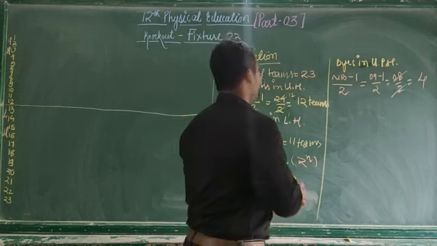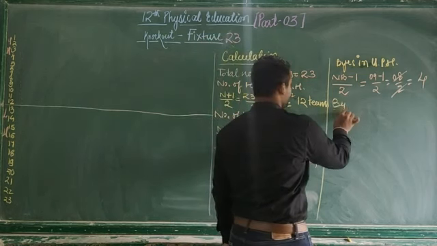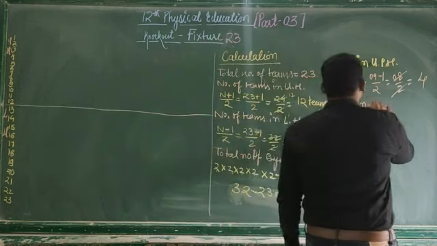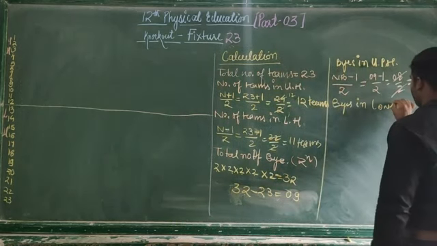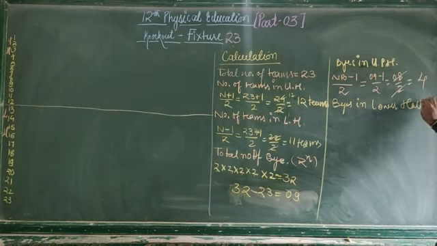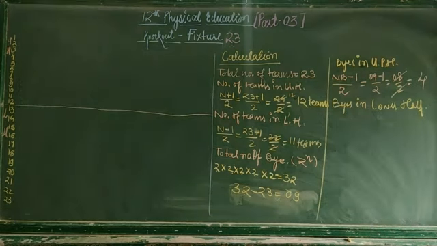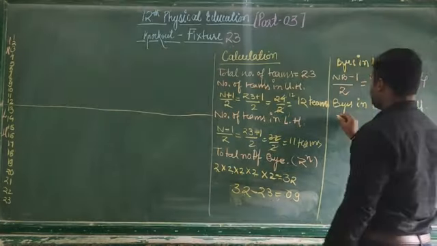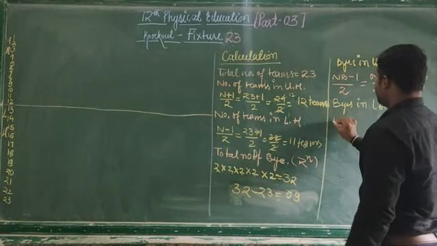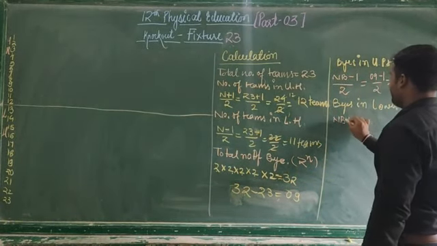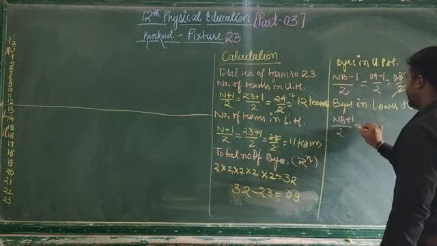Now the formula for byes in lower half. To calculate the byes in lower half, we need to write the formula: NB, number of byes, plus 1 divided by 2.